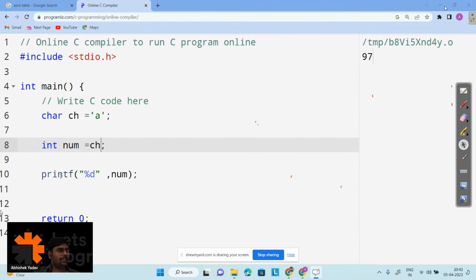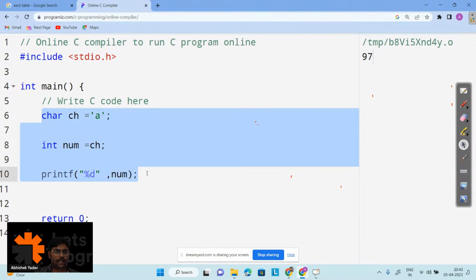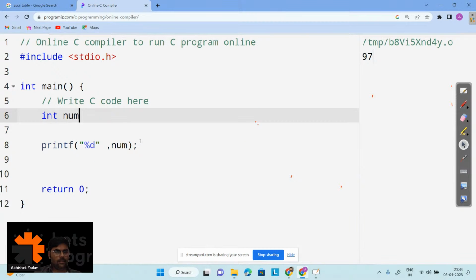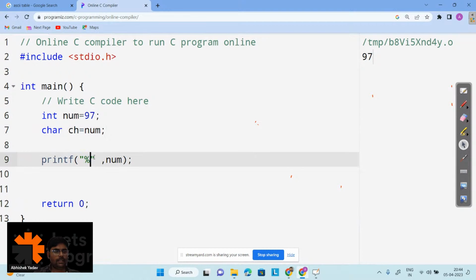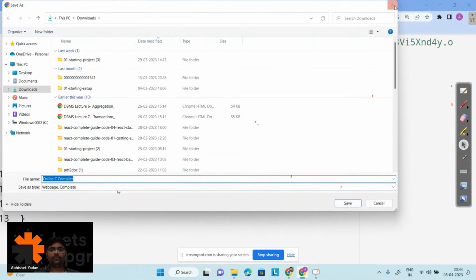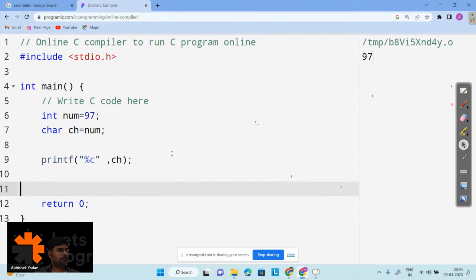Okay, let's increase the difficulty level, right? Let's try to change the question now. And this time, what I want is int num is equal to 97, and char ch is equal to num, right? And let's try to print the value of this with %c and here ch, right? What will be the answer now? If it is clear, what will be the answer we are getting for this program now?